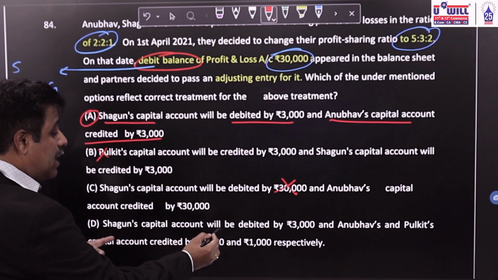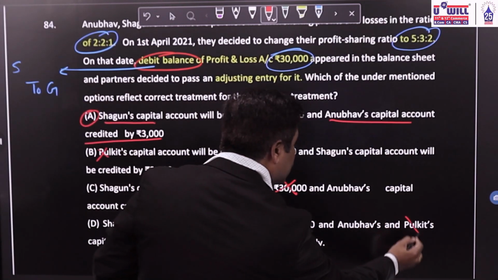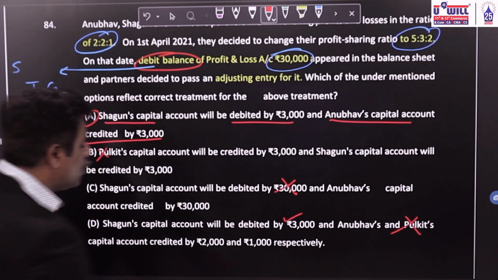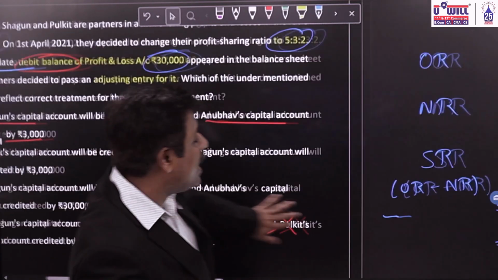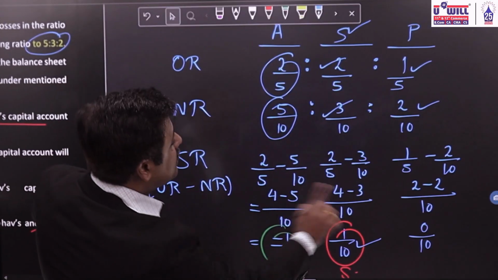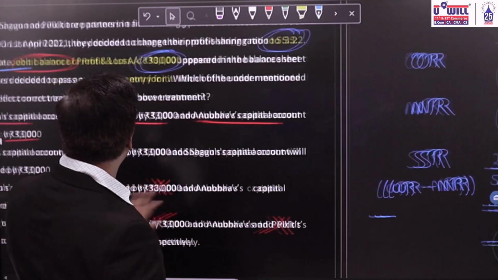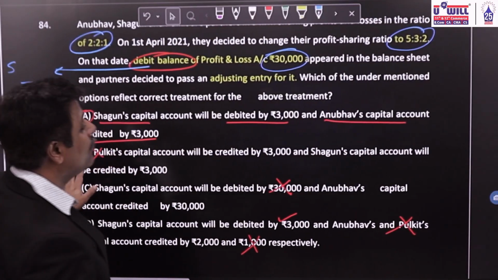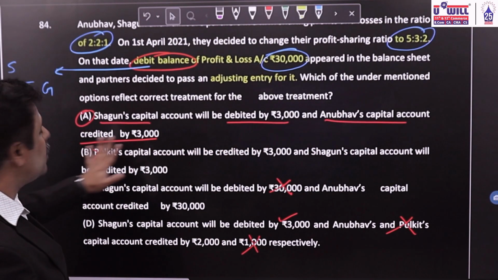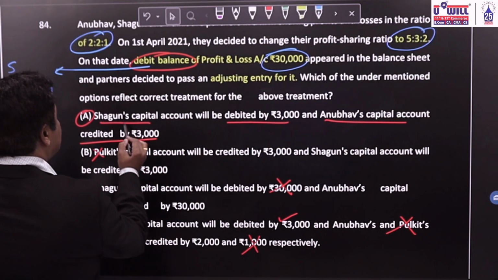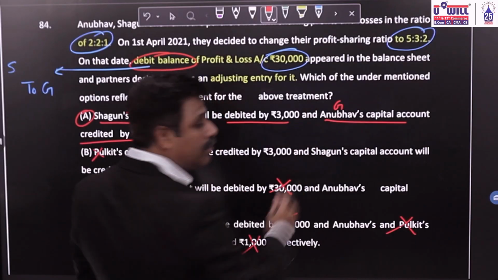Shagun's capital account will be debited by 3,000 is correct, but Anubhav and Pulkit being credited by 2,000 and 1,000 is wrong. The entire amount will go only to Anubhav because Pulkit neither sacrifices nor gains. His gain or sacrifice is 0. So the correct option is option A. Shagun's capital account will be debited by 3,000 and Anubhav's capital account will be credited by 3,000. Why? Shagun is the sacrificing partner, Anubhav is the gaining partner.